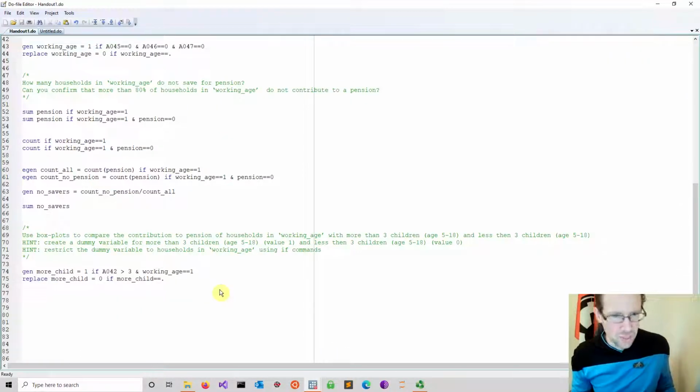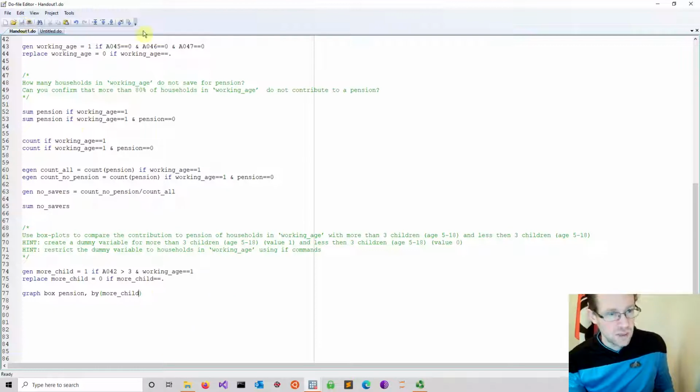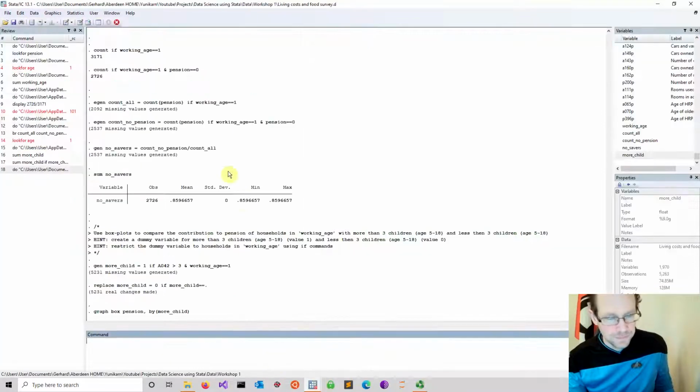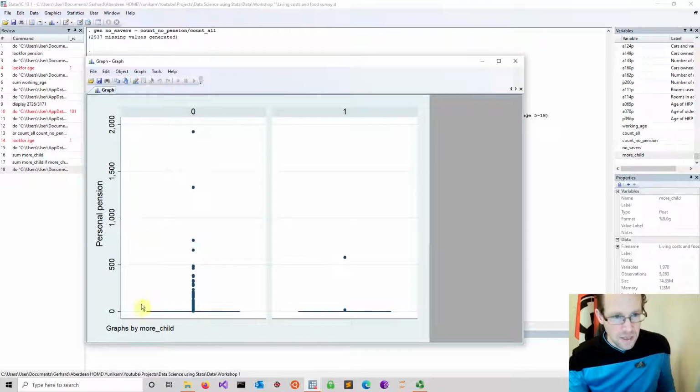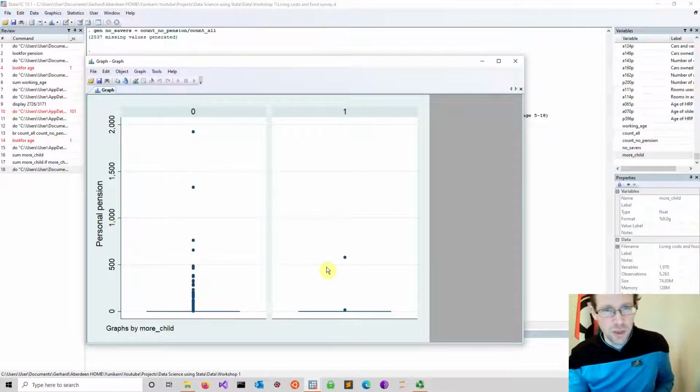So if you now do the box plot as demanded, which we have seen before, it's graph box on pension, and now I use as a variable here by, so over which I want to make a difference, and this is the more child dummy. If I just run the whole thing one more time, you see that the output is simply driven by the fact that you don't have many cases, so you don't see an awful lot. And the other issue is that many people don't contribute at all into pension. There are many people that basically have 0 in pension, and so this is also what you see in the box plot.